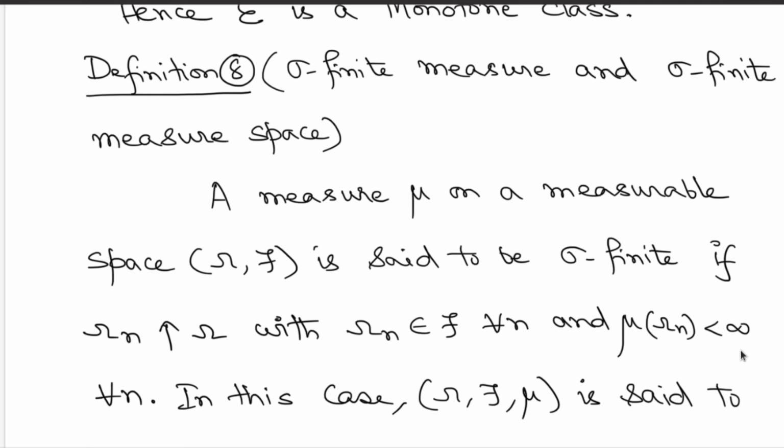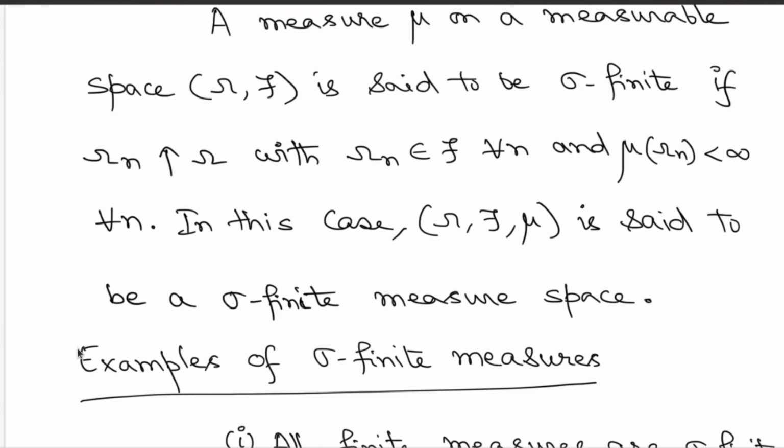So again, we are considering measures on some measurable space. We would like to figure out an increasing sequence of subsets omega n such that omega n's have finite mass, but omega n's increase to omega. Okay, so in this case we are going to say that (omega, F, mu) is a sigma finite measure space.